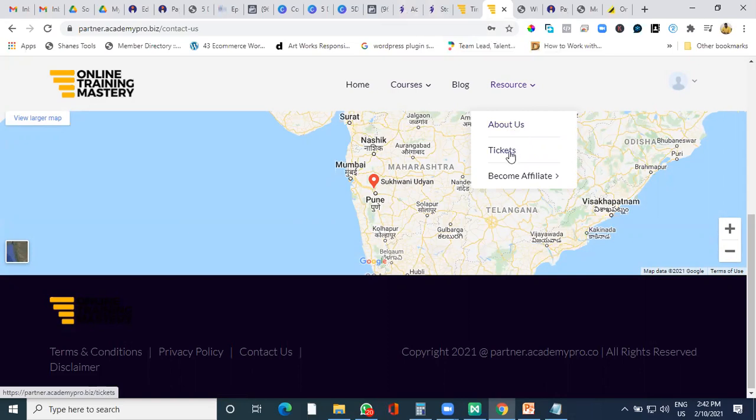Ticket is something wherein the student can write a ticket to you if they are finding an issue. The ticket comes to you on email as well as on the system.